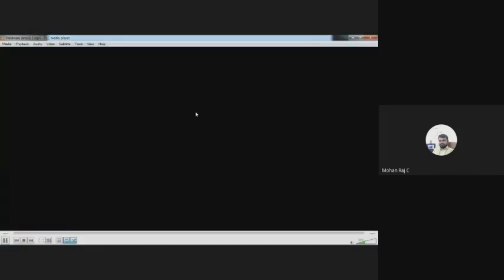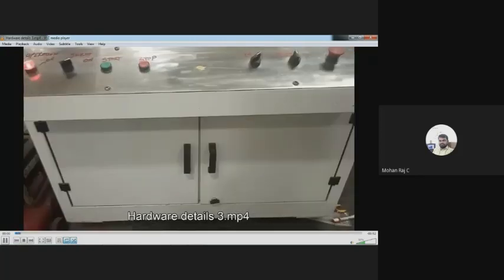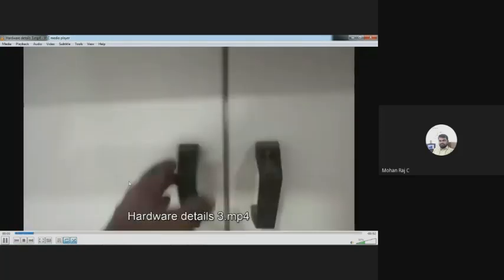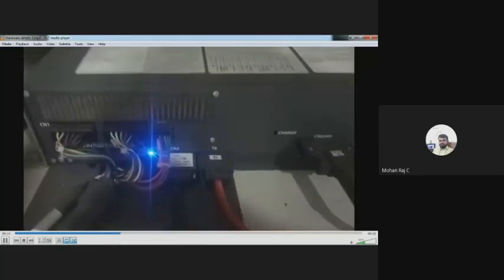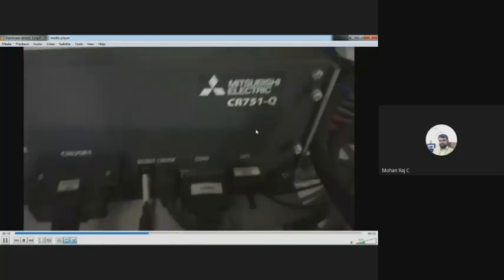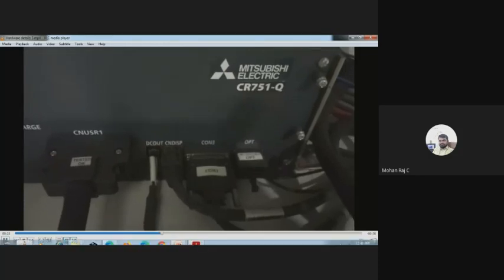And the third one, I would like to show about the Robotica. What is inside this? Inside that we have a CR751 controller. Here is the power electronic system which is used to drive all the servo motors. The CR751Q controller. There is an optical cable.